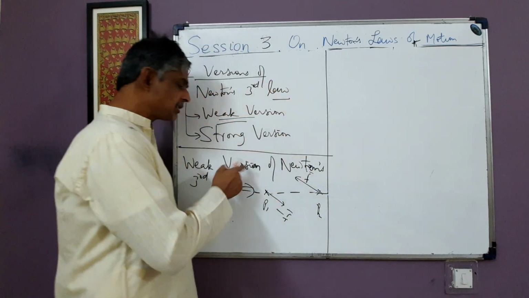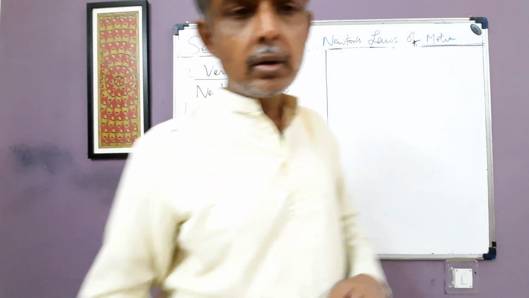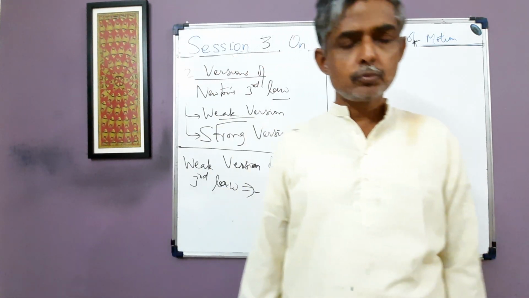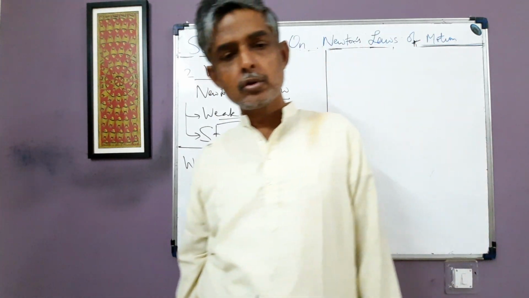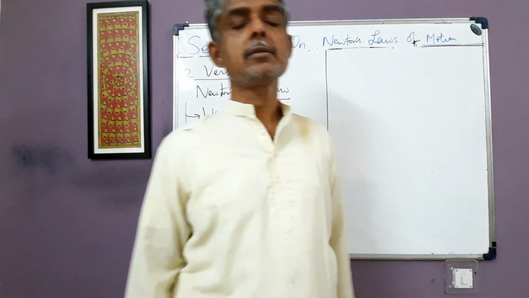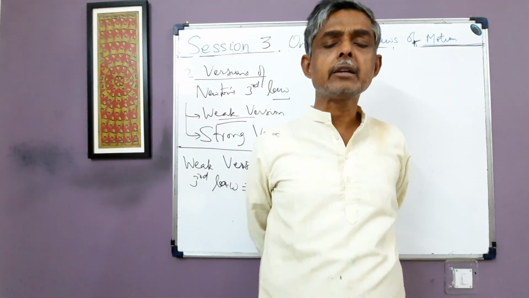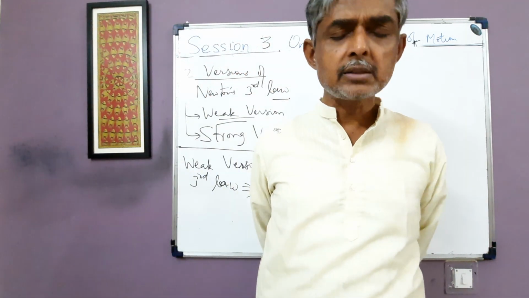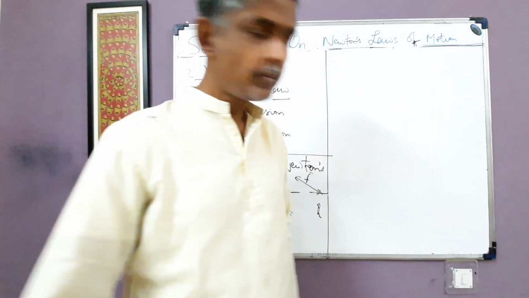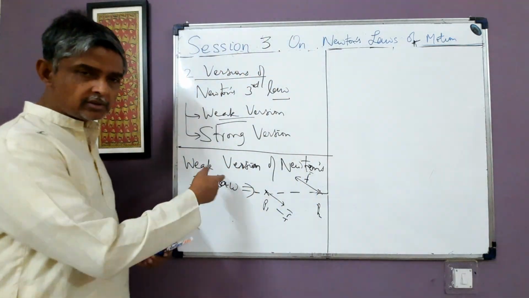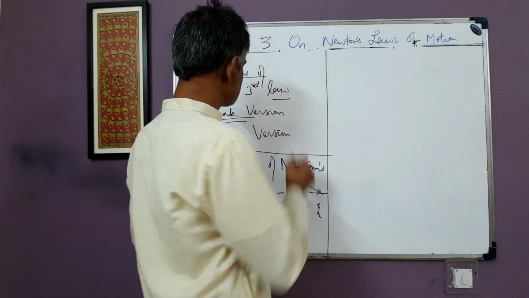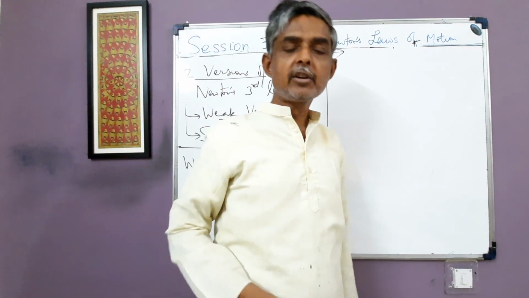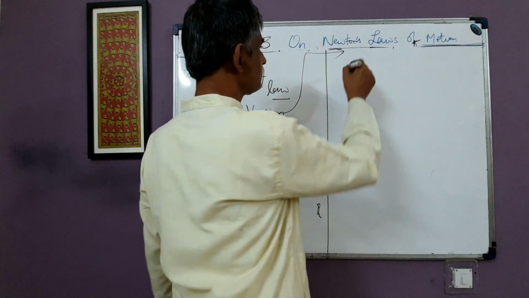So what is the significance of the weak version of Newton's third law? The weak version of Newton's third law is a sufficient condition to prove the conservation principle of linear momentum of a collection of weakly interacting particles. What is the meaning of the word weakly interacting particles? Weakly interacting particles means particles exerting forces on each other as per the weak form of Newton's third law. So you must know the theoretical aspects of this third law. So the weak version is sufficient to prove the conservation principle of linear momentum of a collection of weakly interacting particles.